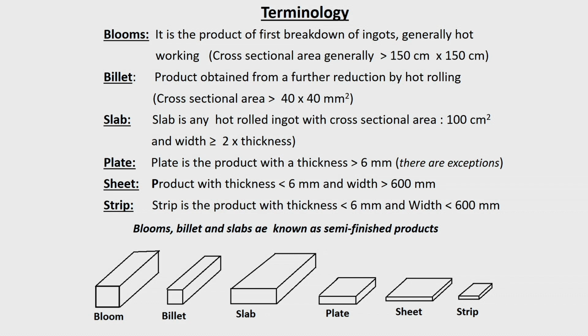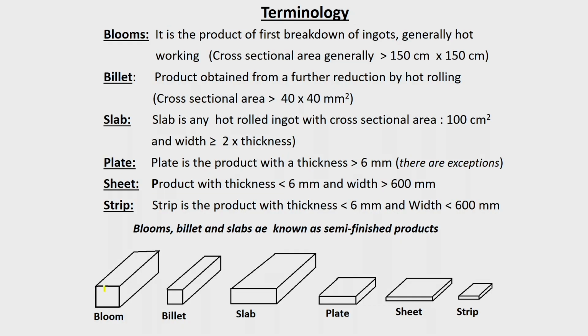Blooms have the specialty that their cross-sectional area is very large. If it is a square section, it may be anywhere around 150 centimeter by 150 centimeter, and then your length will increase. These are referred to as blooms, and are obtained by the hot deformation, hot working process initially. It can be by forging or by rolling, but normally people may go for forging, because for a rolling mill the weight will be very large. But generally, if there is a facility for forging, then you get blooms that way.